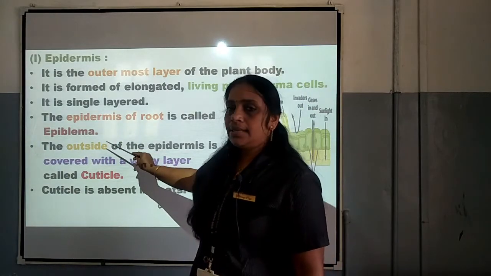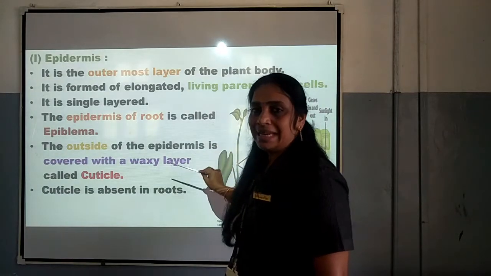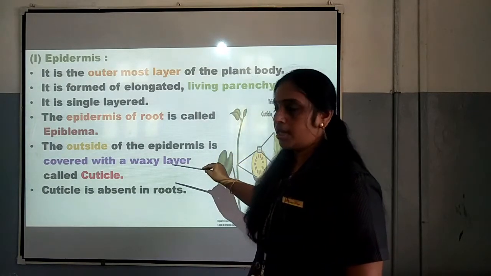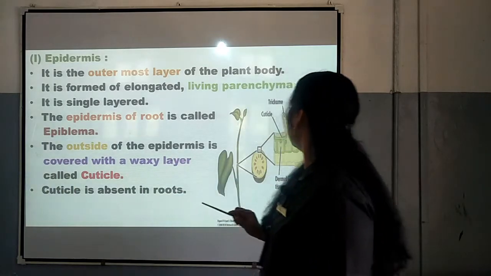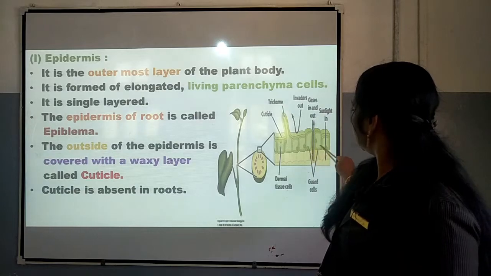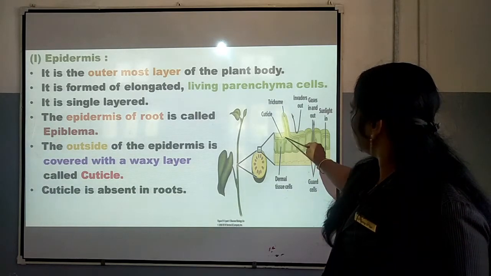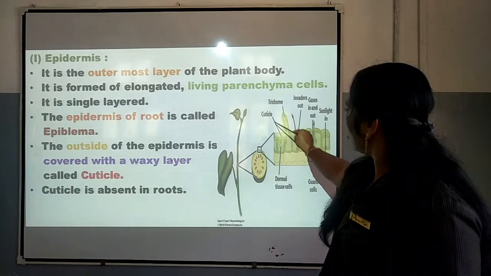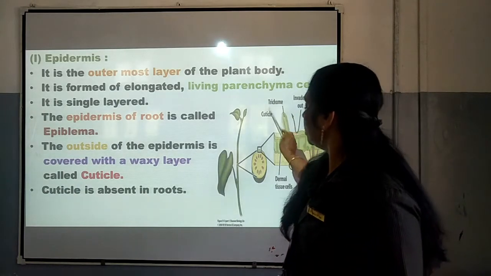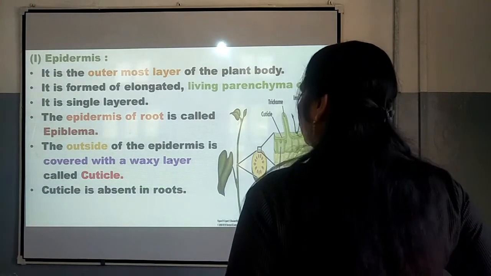Outside the epidermis there is a waxy coating, and that is called cuticle. You can see here, this is the single layer epidermis, covered by a waxy layer called cuticle. And this cuticle is absent in roots.